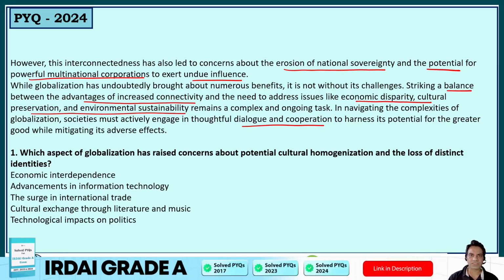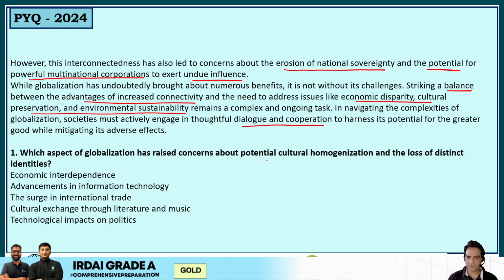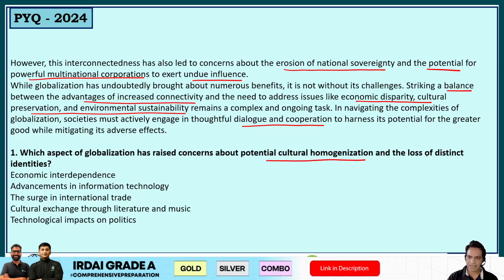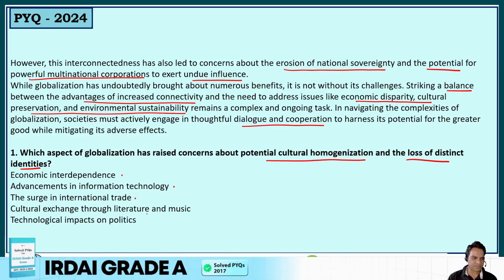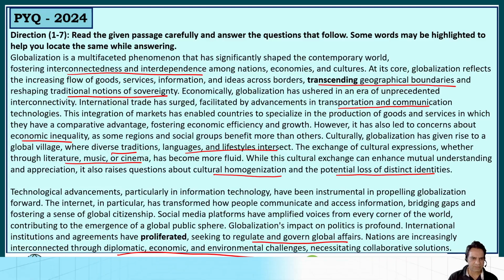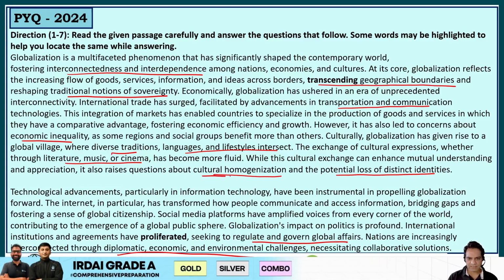Now let's read the questions and answer them. Which aspect of globalization has raised concerns about potential cultural homogenization and the loss of distinct identities? Economic interdependence, advancements in information technology, the surge in international trade, cultural exchange through literature and music, or technological impacts on politics. This was, I think, in the first paragraph. Yes, this is here. Cultural homogenization and the potential loss of distinct identities.